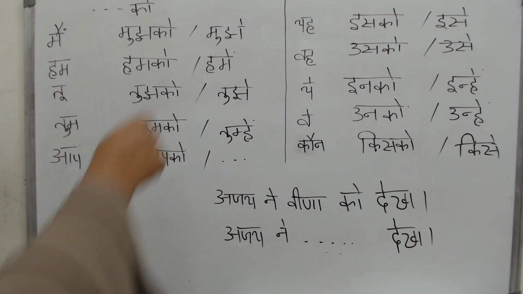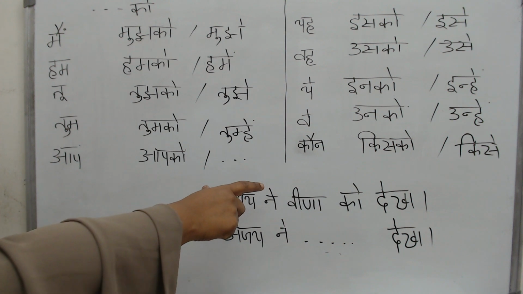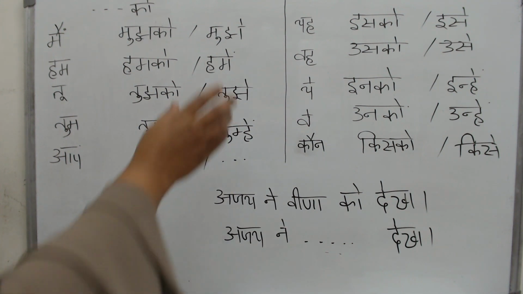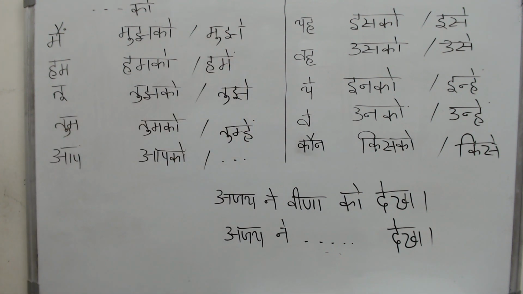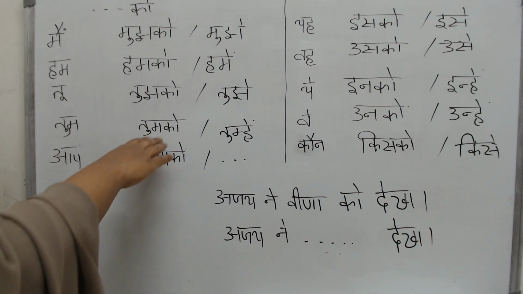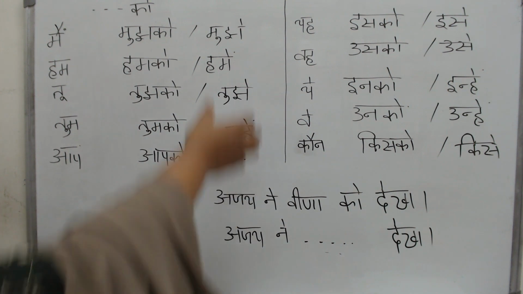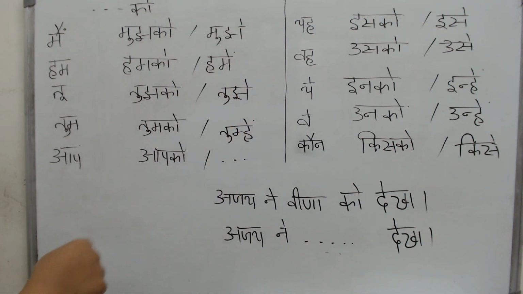Now please notice that I have written another form here. It means the same, but if you are allergic to ko, you don't want to use ko, this is a shorter, sweeter version. Especially when you are talking. Writing, tumko would be fine, but especially when you are conversing, you will not say tumko kya chahiye, what do you want, you will say tumhe kya chahiye. For conversing, this is a very shorter, sweeter version, but both of them work fine.